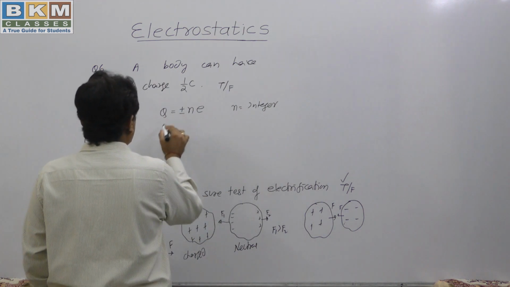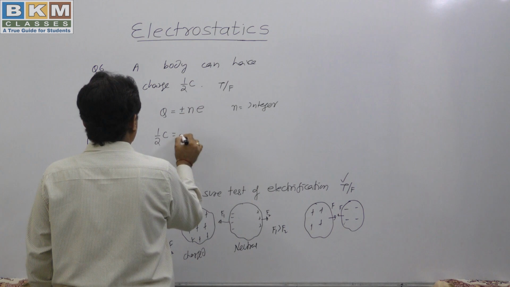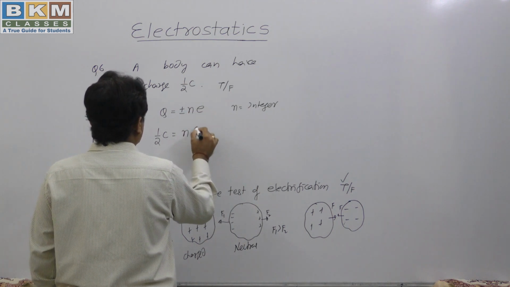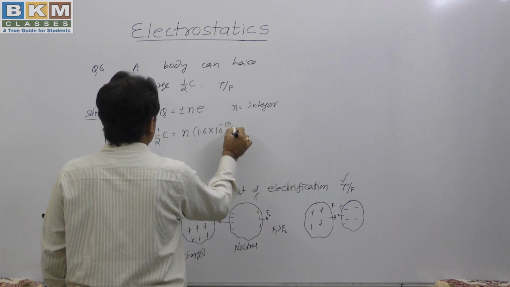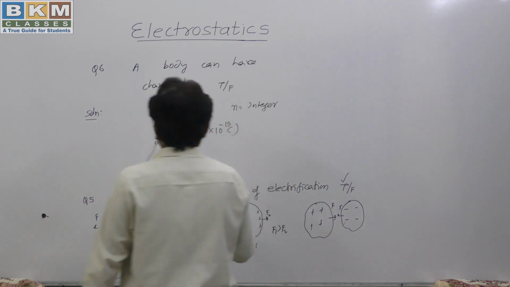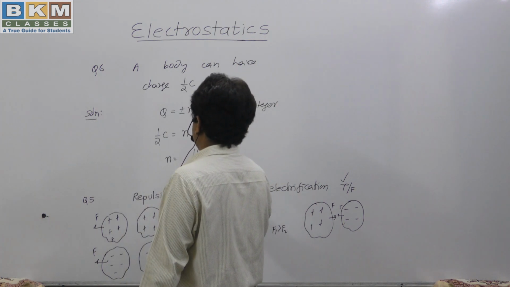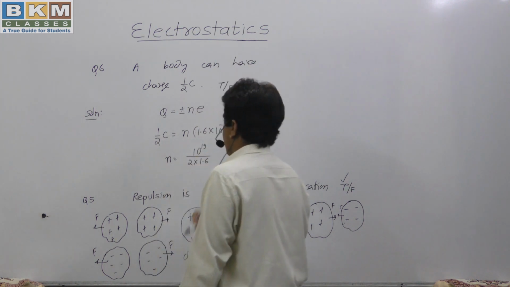So let us put in the values. This q is half coulomb, positive charge. The electronic charge is 1.6 into 10 to the power minus 19 coulomb. So here we get 10 to the power 19 in the numerator and 2 into 1.6 in the denominator.